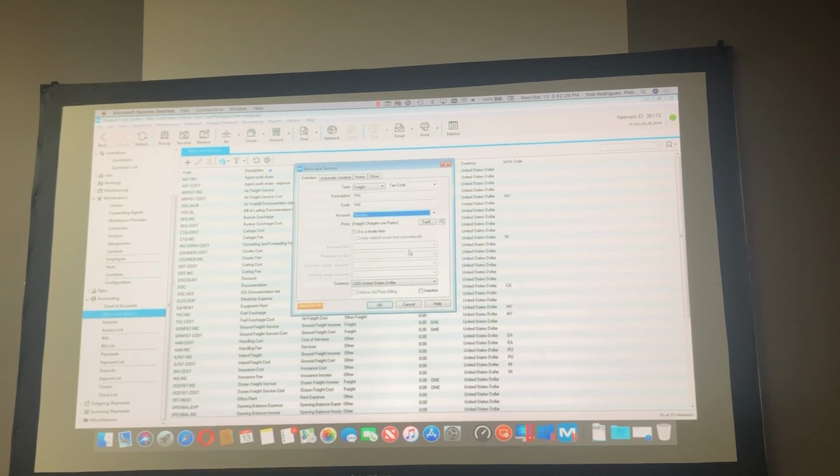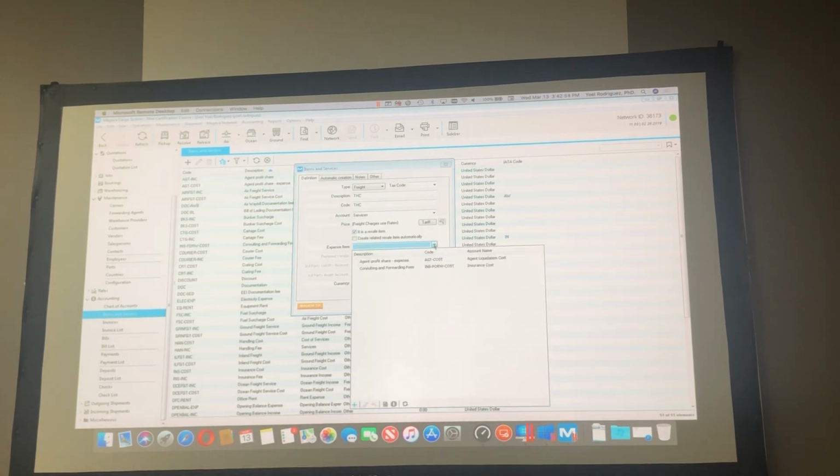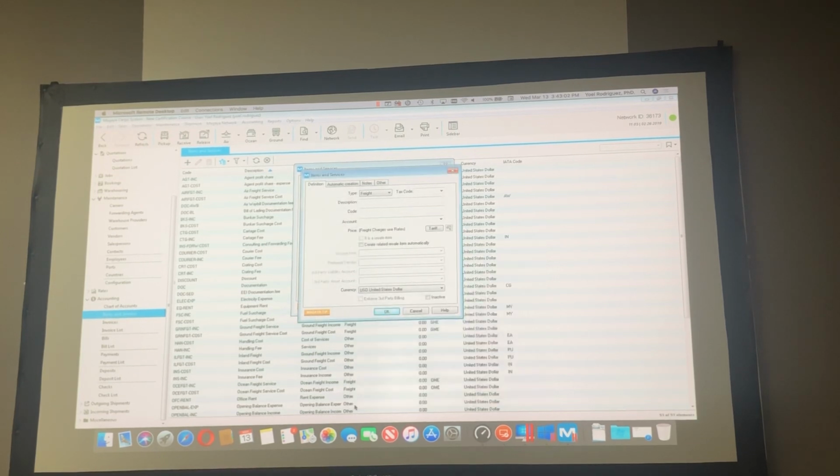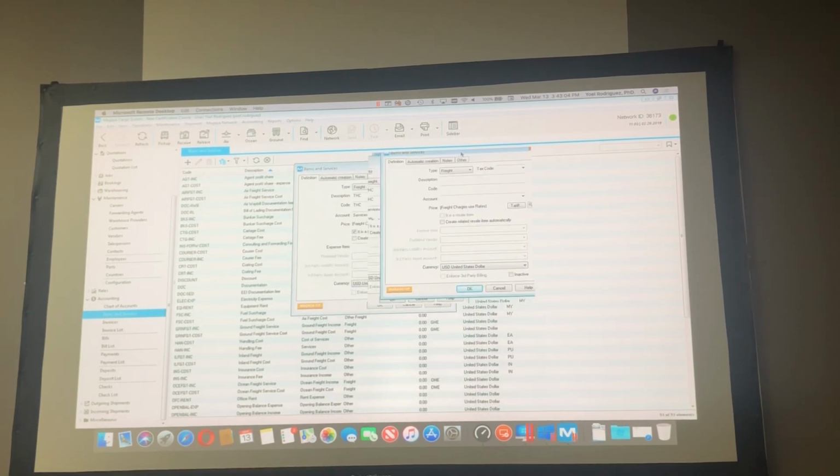That means that the service that I'm adding will be an income later. You have the option to, if you want in the future, like every time that you use the TAC, that Magallanes relate the TAC income with the TAC cost, you can just select here. It is a resellable item. And if it is a resellable item here, you can select from the list the TAC cost. And you will say, okay, I don't have the cost here. It's simple, just add it. Add. And then we have another tab.